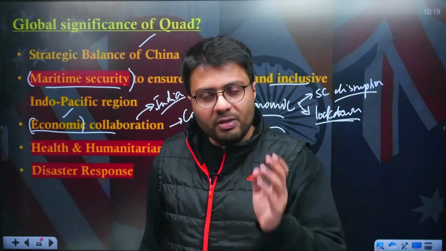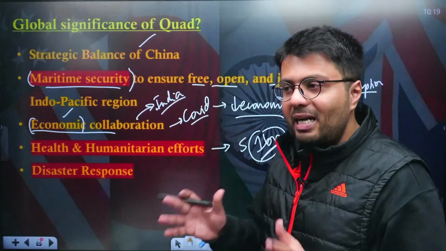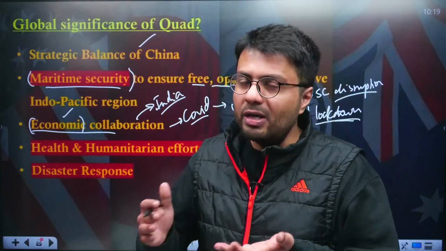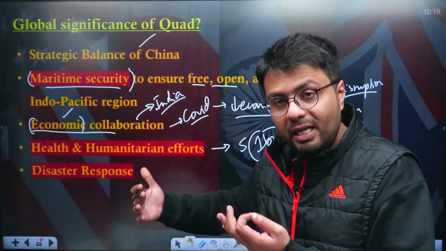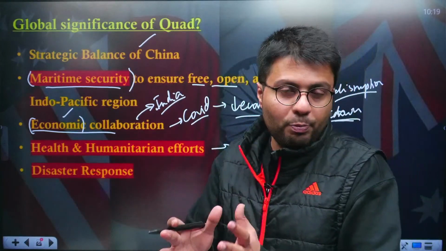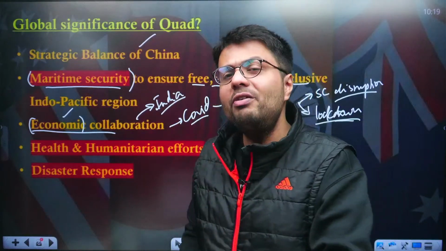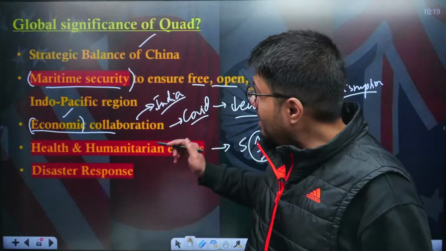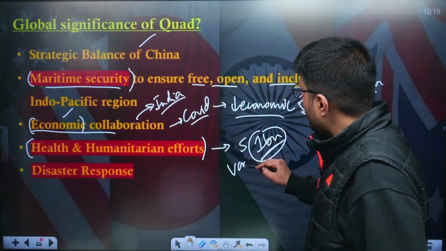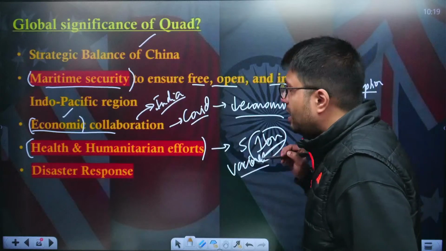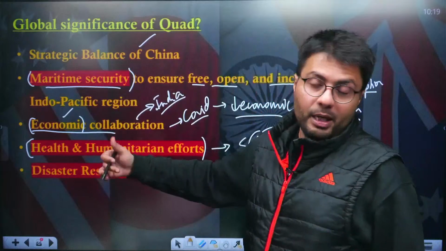However, the supplies of vaccines were not sufficient to meet such demands. Therefore, India acted as a country which could immediately scale up its vaccine production to meet the demands domestically, and it could also export many vaccines to lesser developed countries, especially in the Eastern European region and in Africa. So that is why health and humanitarian efforts, particularly with respect to COVID-19 vaccines, were also undertaken in the Quad, which highlights its increasing ambit.